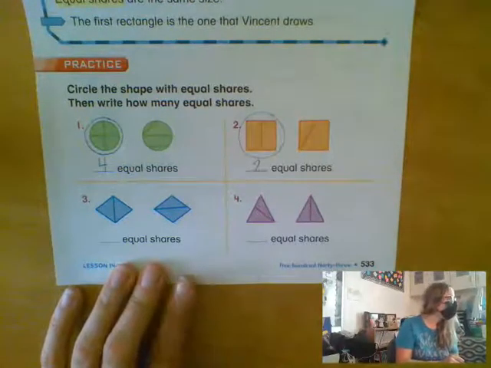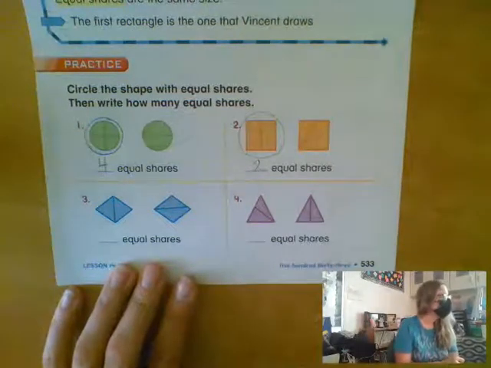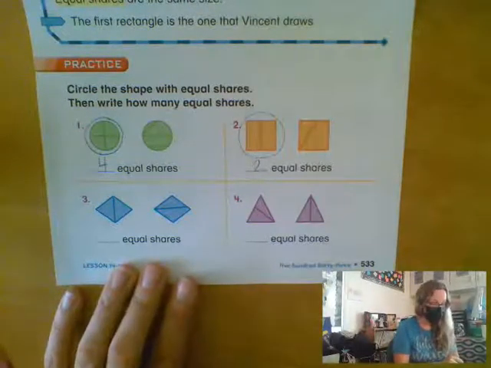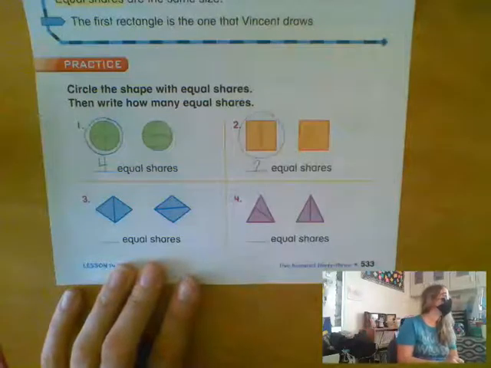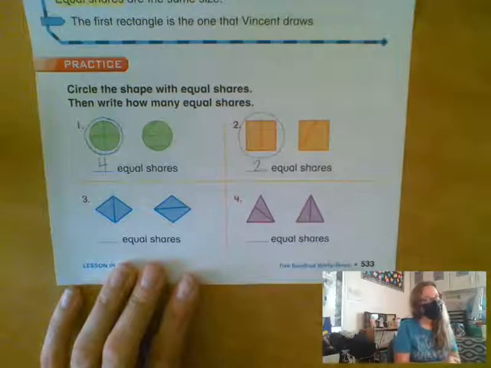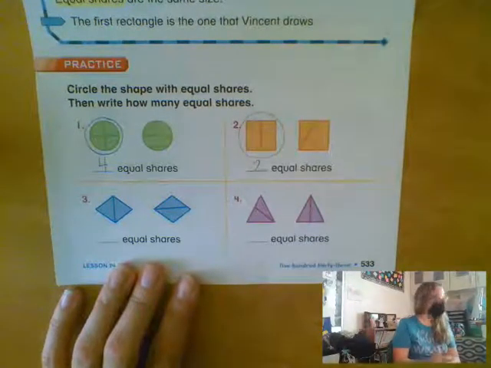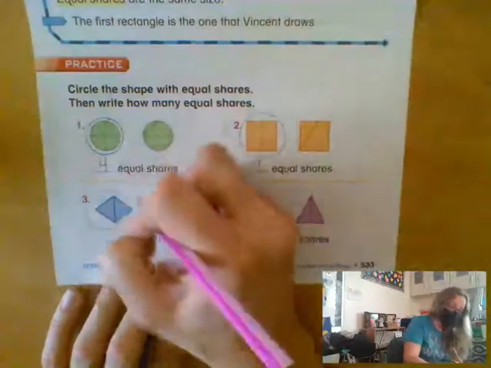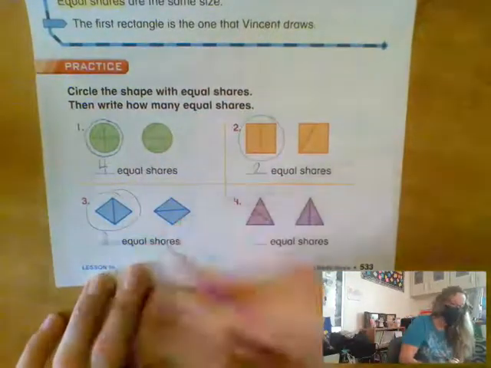Are you looking at number 3? Do you see the 2 rhombuses? They're both blue. They're both cut into 2 pieces. Which one has the same size pieces? The first one. Good job. So circle the first one, and then there are 2 equal shares.